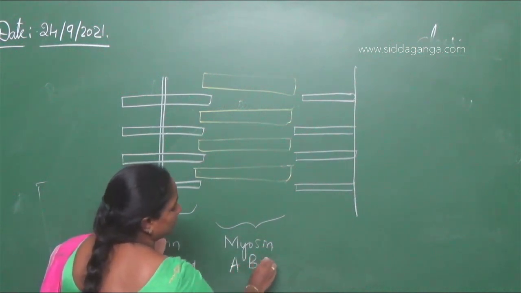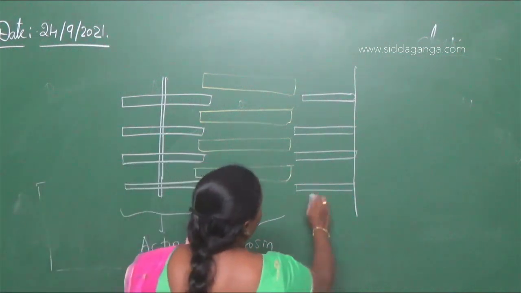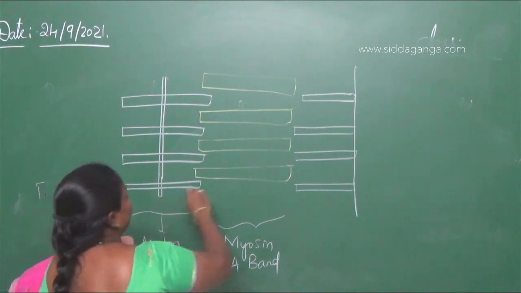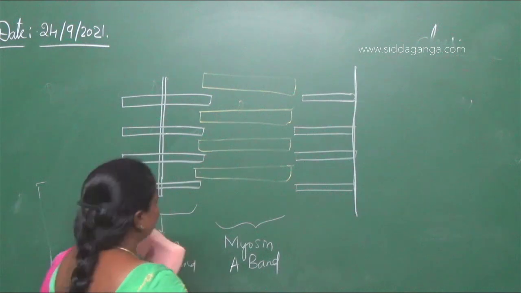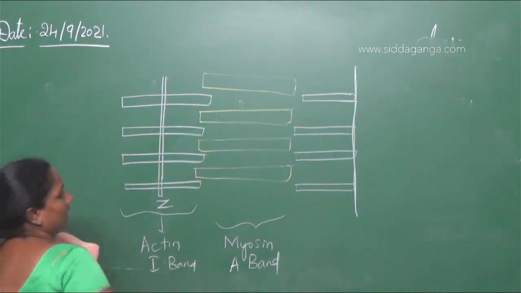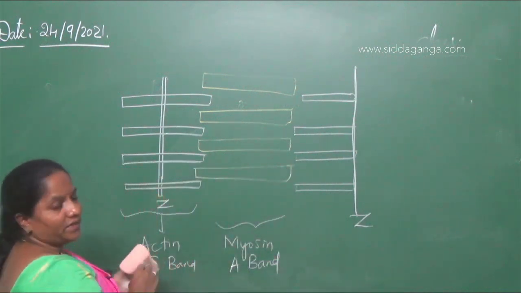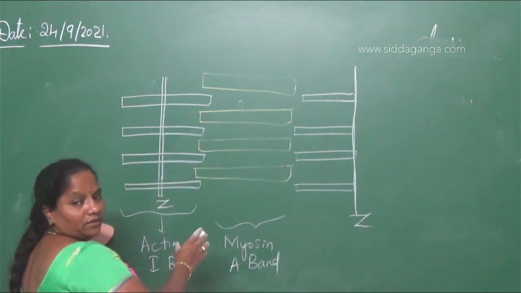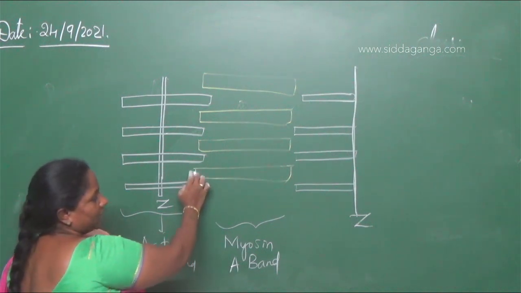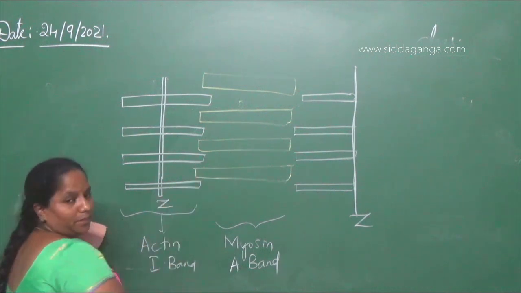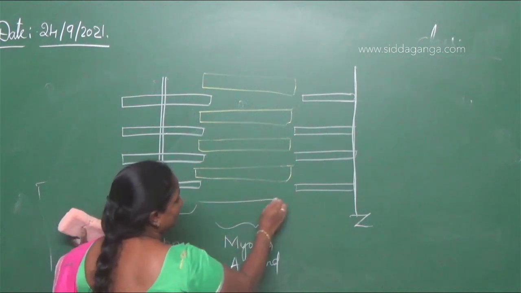During contraction, what will happen to the sarcomere? They are asking. And again, this is actin. There is a line running between the two actin filaments. This is called the Z line. Now we see the myosin as if they are overlapping here. Actin is overlapping on the myosin head. From here till here, this is called the H zone.